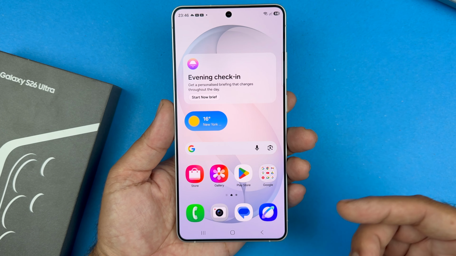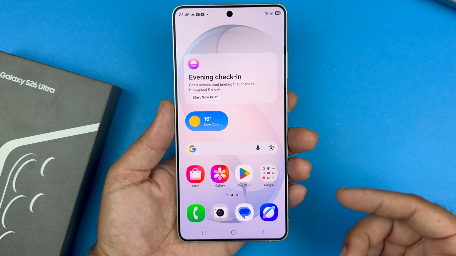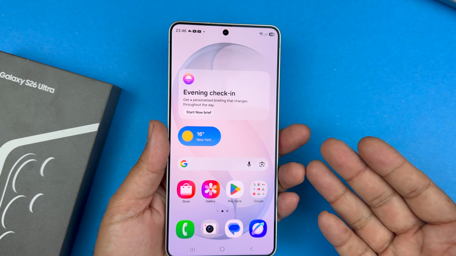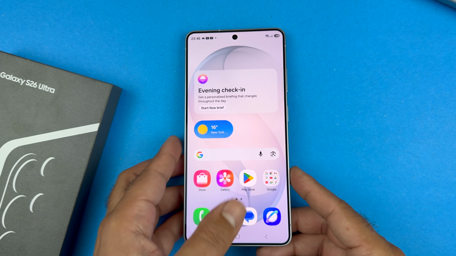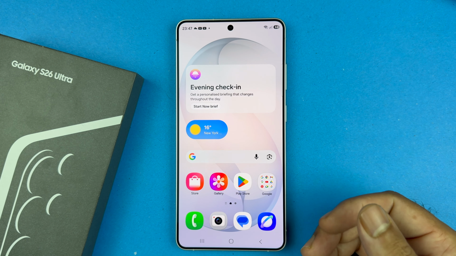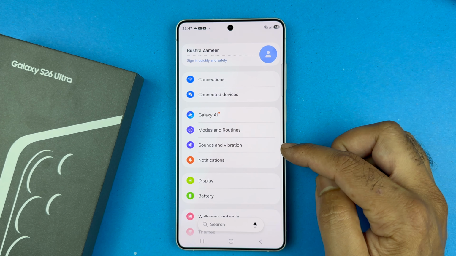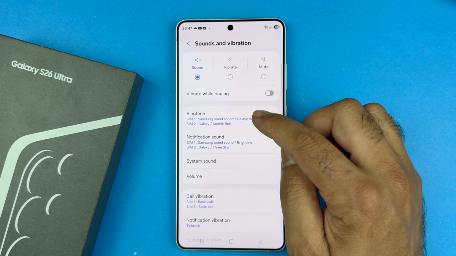In this video, I will be showcasing how to set a custom ringtone on your Samsung Galaxy S26 Ultra or any Samsung phone. So let's get started. To begin with, first of all, go to the settings. Here you will find sound and vibration. Tap on that. Now tap on ringtone.